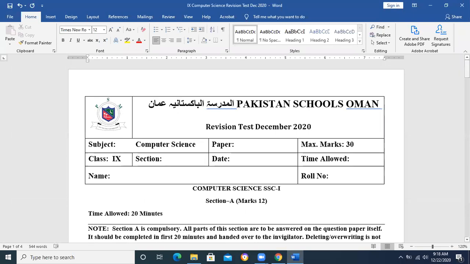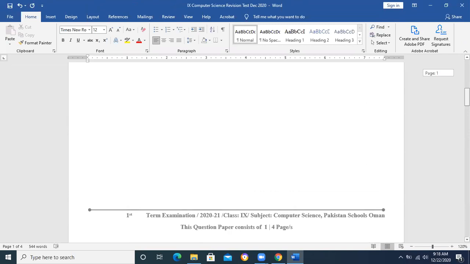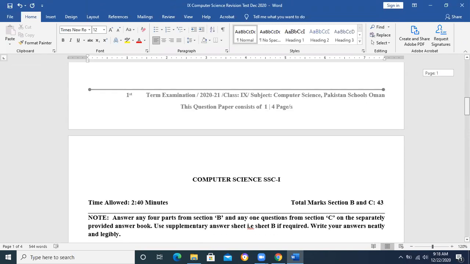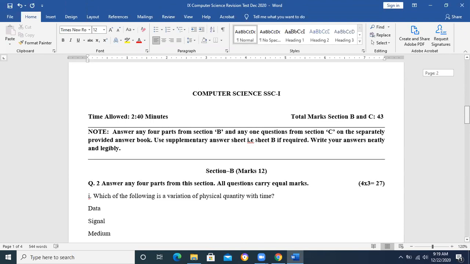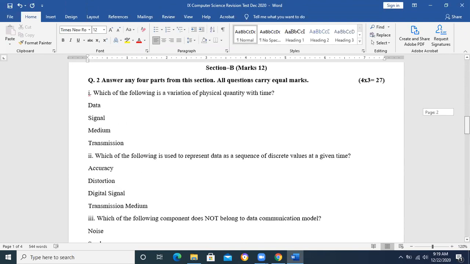Okay, last time when we had our test, basically a revision test, it was about chapter number 4, which is about data communication. All the questions given were from chapter number 4. Still, all the papers are not checked completely, but I would like to discuss at least the MCQs here. When the papers are checked, I would like to discuss the subjective paper as well.